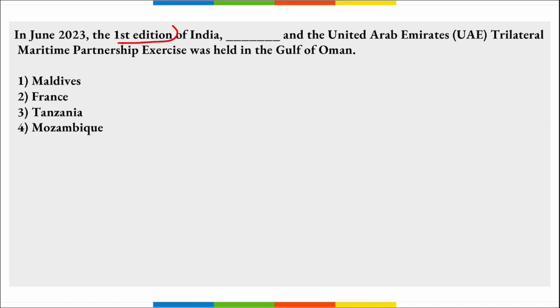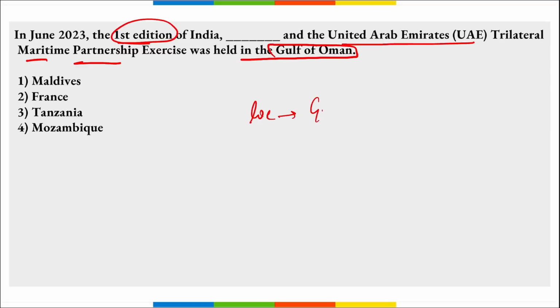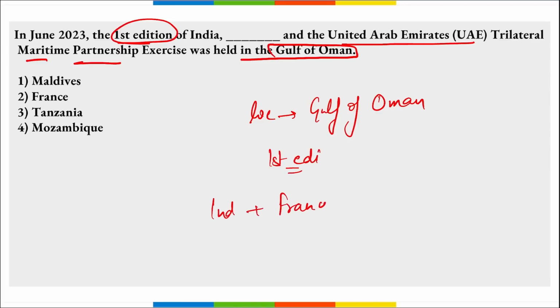Next, the first edition of the India-France-UAE trilateral maritime partnership exercise was held in the Gulf of Oman. Right? So what is the location? Gulf of Oman, where the first-ever edition of the exercise between India, France and UAE was held.